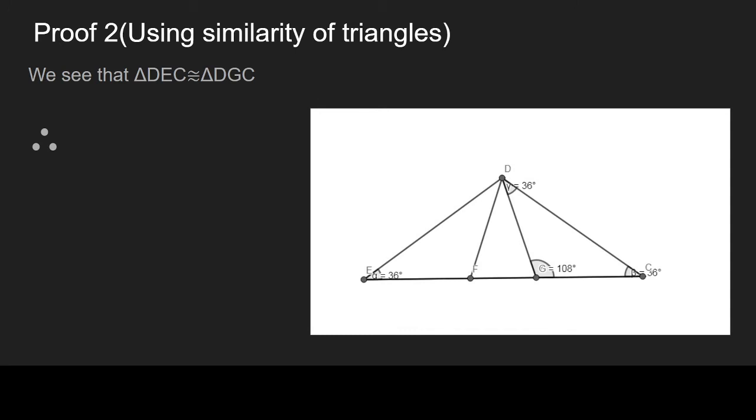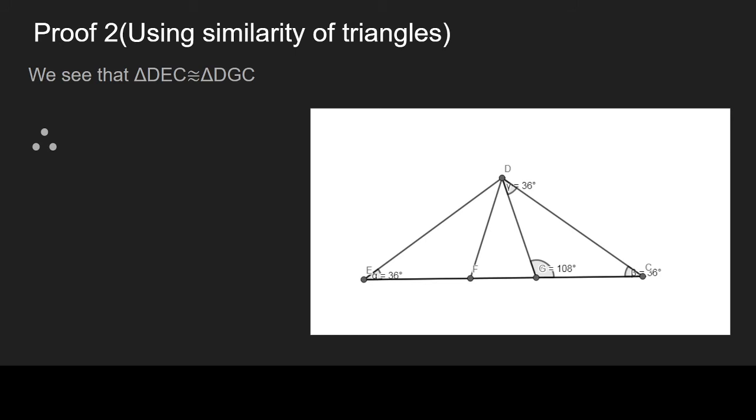Now if we look at the triangle DGC, we get that angle GDC equals angle GCD. And now by the angle sum property of a triangle, we get that angle DGC is equal to 108 degrees.